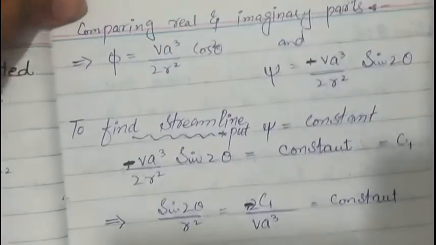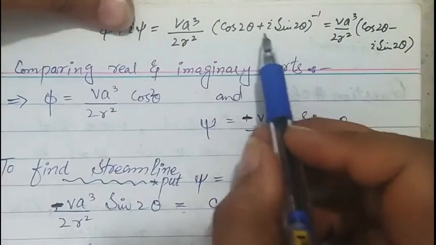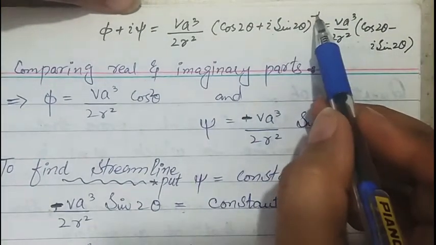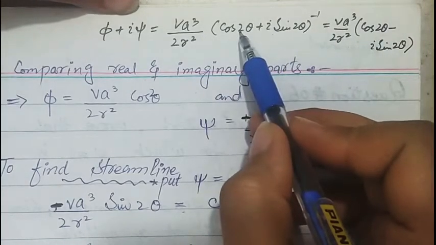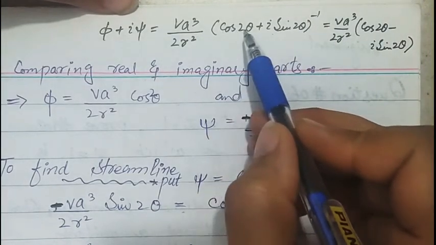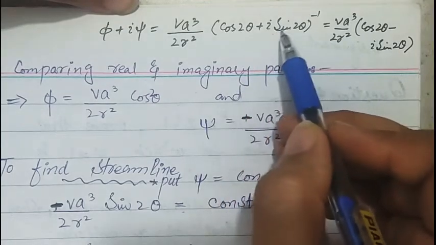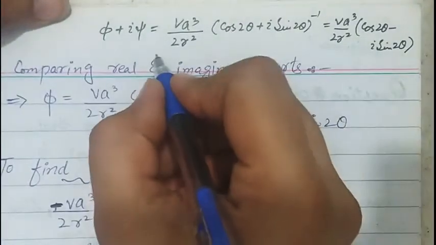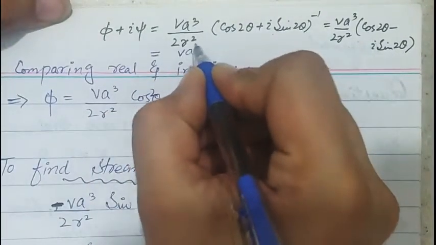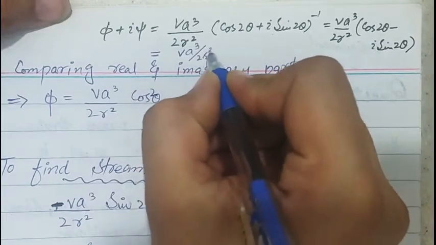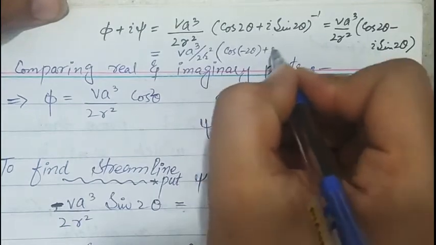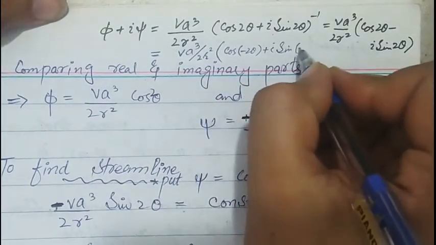Now when we move this function from denominator to numerator, its power will become negative. So this negative applied here will give us cos of minus 2 theta plus iota sine of minus 2 theta. We perform one more step here, that will be a cube over 2r square into cos of minus 2 theta plus iota sine of minus 2 theta.